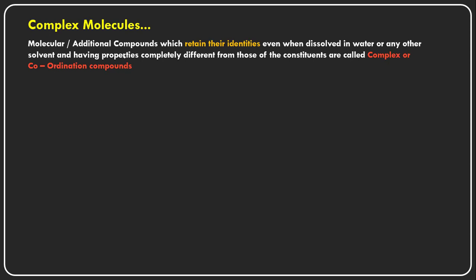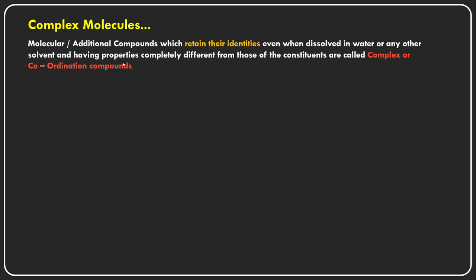When complex molecules form, they act as one entity.